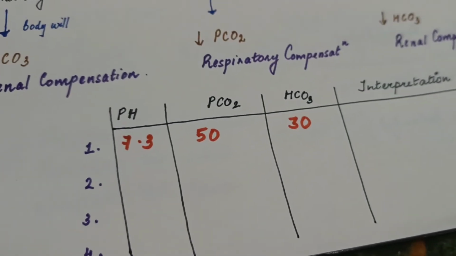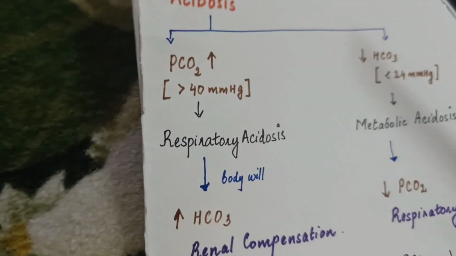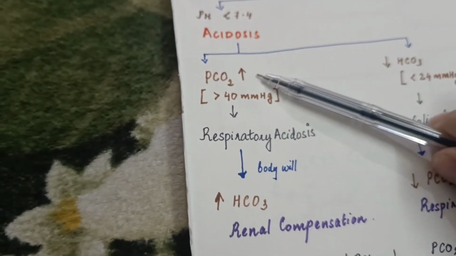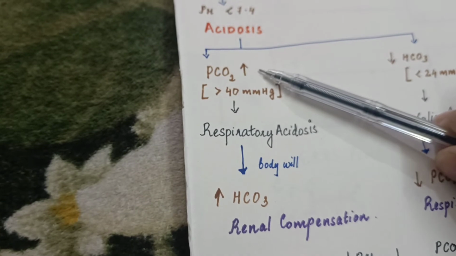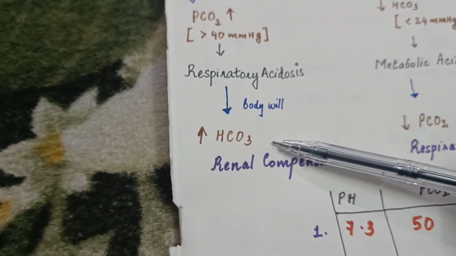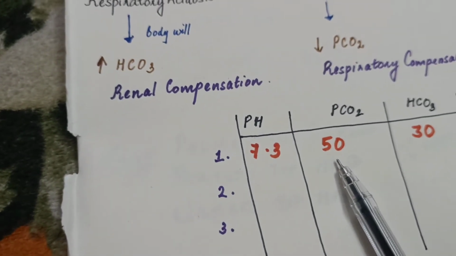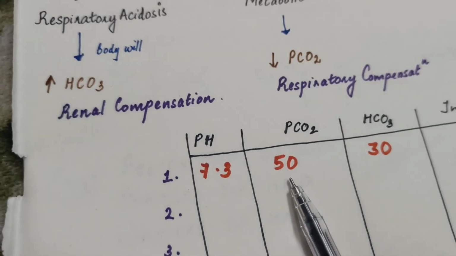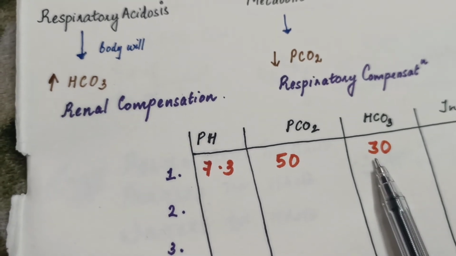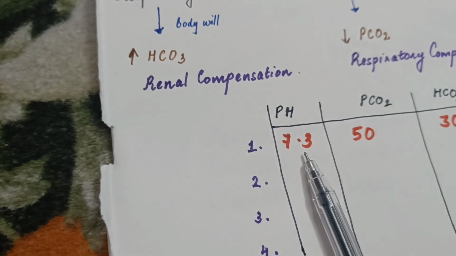If the PCO2 is more and HCO3 is more, yes, here is the case. PCO2 is increased in respiratory acidosis. Same case, the HCO3 also increased. Here PCO2 is 50, more than 40 mmHg. HCO3 is also more than 24 mmHg, and pH is less.